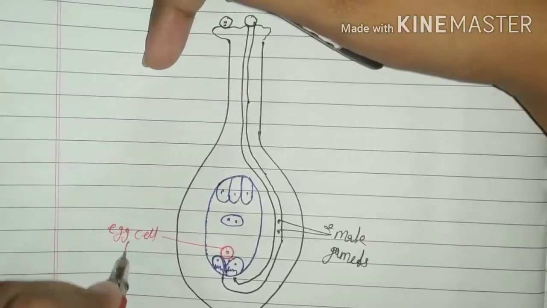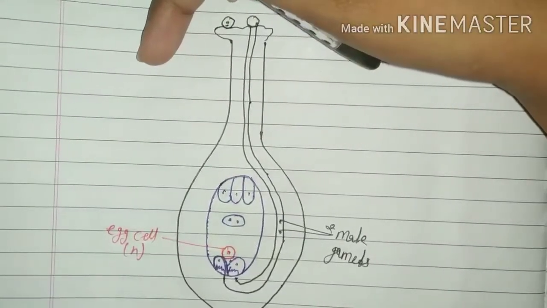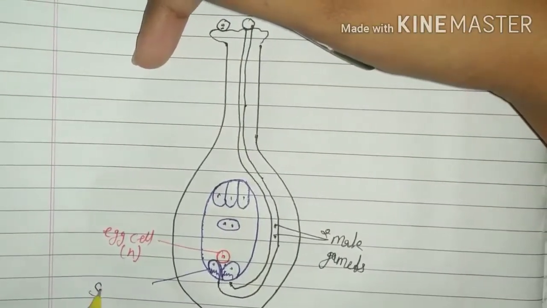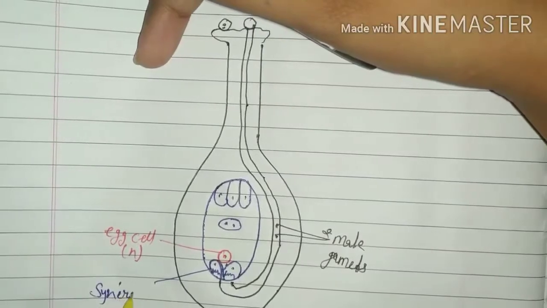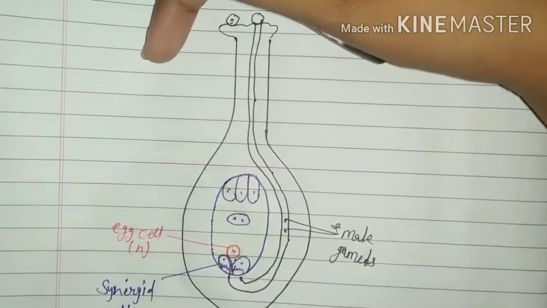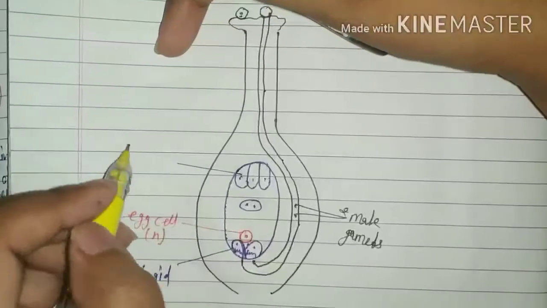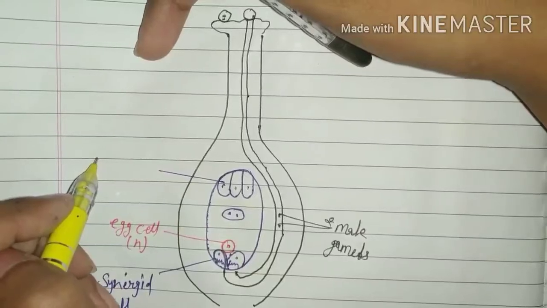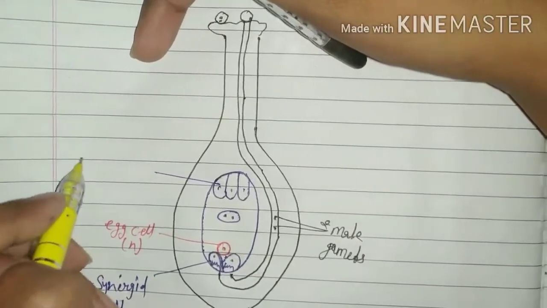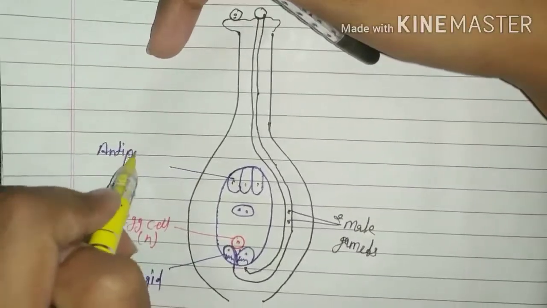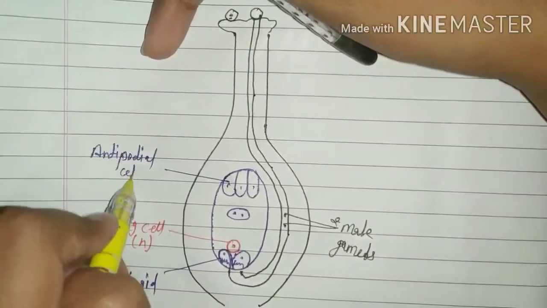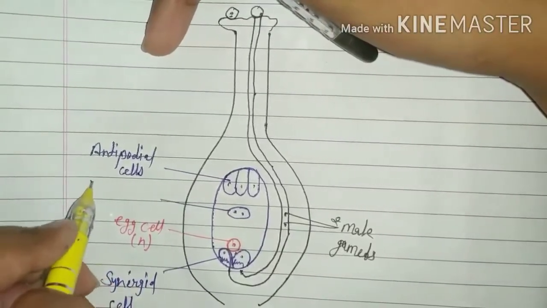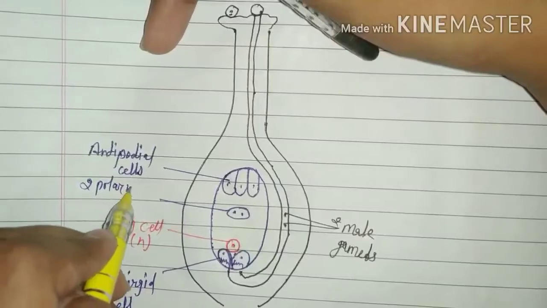It is the egg cell in haploid condition, these are synergid cells, and the above 3 cells located at the chalazal end are called antipodal cells. These are two polar nuclei.